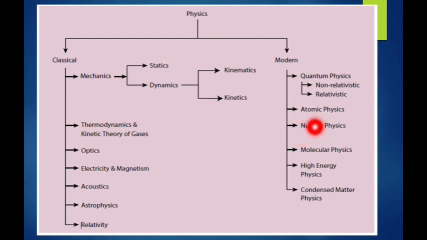Next, atomic physics and nuclear physics, molecular physics, high energy physics, condensed matter physics. These are the modern physics topics. These were also in classical physics, but modern physics explains them in more detail.